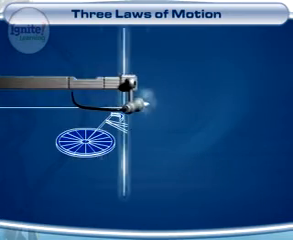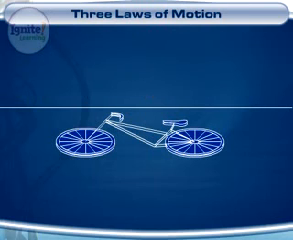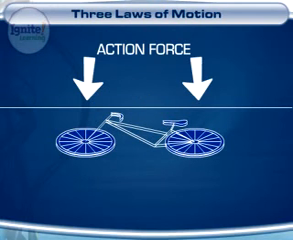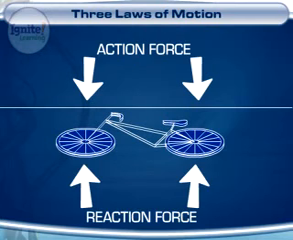Even a bicycle lying on the ground is an example of this law. The bike presses down due to gravity. If the ground did not push back up on the bike with a force equal to the bike's downward force, the bike would just fall through the ground. But it doesn't, because the two forces are acting together.